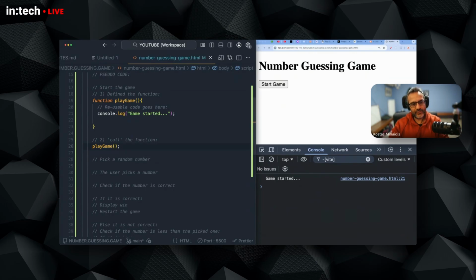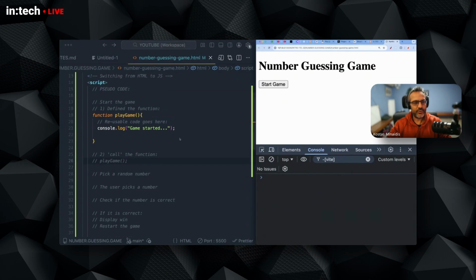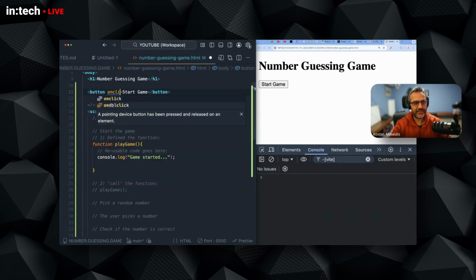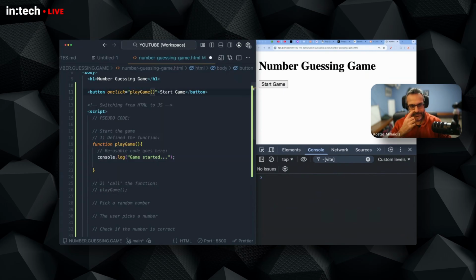For me, instead of just starting the game just like this, I'm going to comment this and I'm going to let the user start the game. I want the user to start the game when they click this button. So what I'm going to do right now is I'm going to go into the button and I'm going to use a special attribute which is called onClick. And this basically does what it says. It runs some code, specifically some function, when the user clicks on this button. In here, I will say when the user clicks, run this instruction.